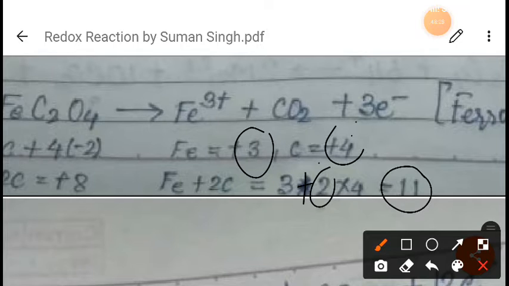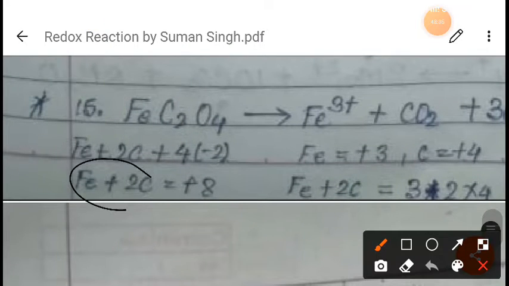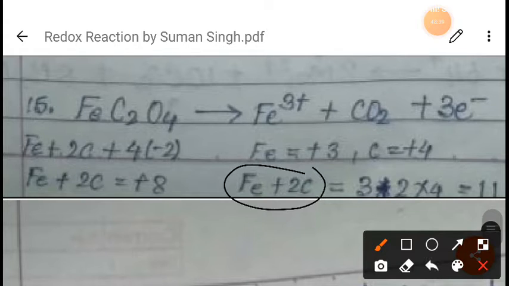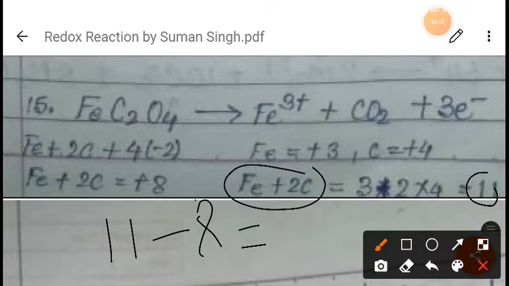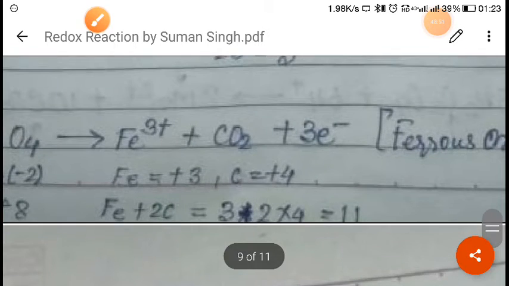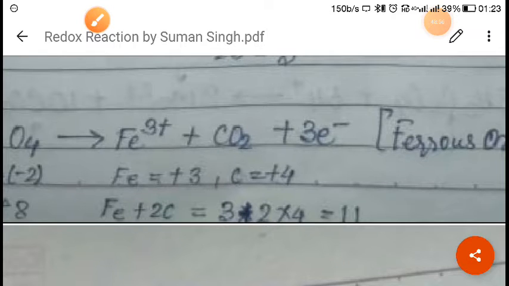Now the change in oxidation state: on the left, iron plus 2 carbon gives +8; on the right, iron plus 2 carbon gives 11. So the change in oxidation state will be 11 minus 8, which is +3, right? So the change in oxidation state is +3, as we have written here. So it is also easy, right?